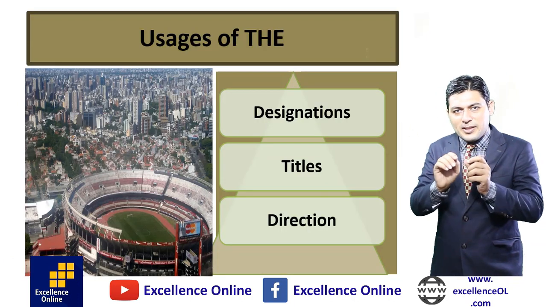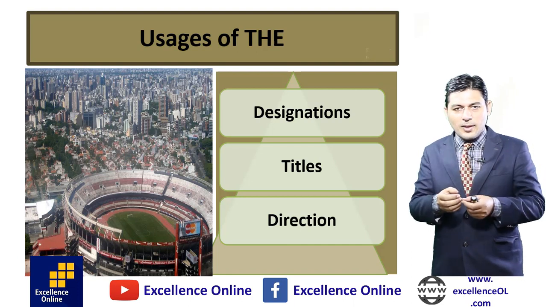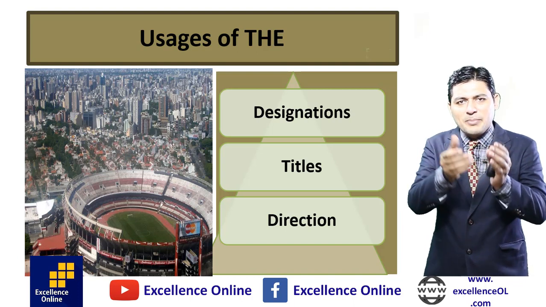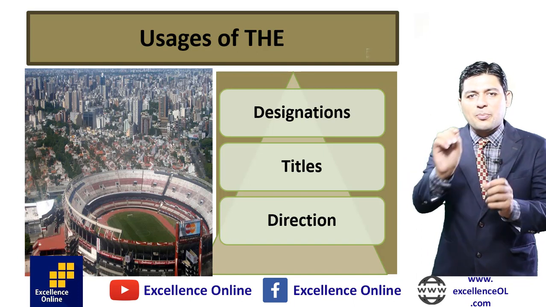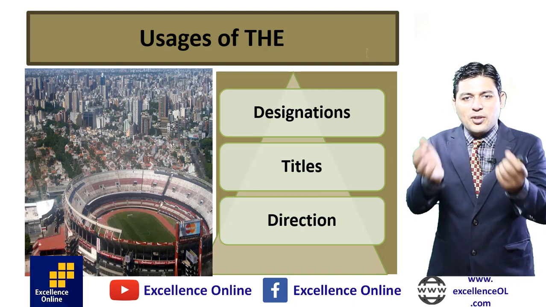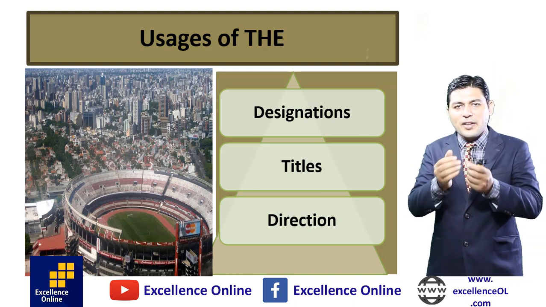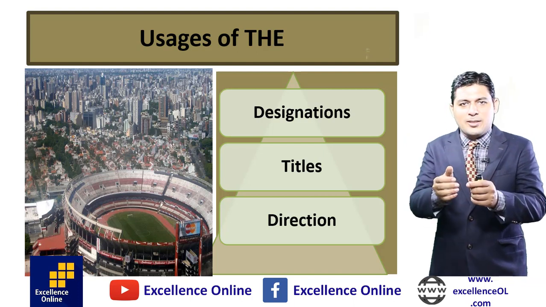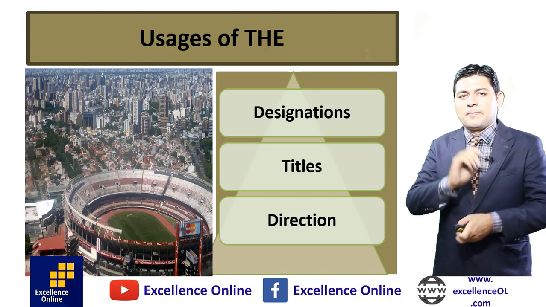One is designation. Designation means post we have got. Prime Minister, President, Governor, Deputy, Controller, Principal, Manager, these are all designations. Here we use the principal, the manager, the vice chancellor, the MD, right? These are all designations, whether it's a professional designation, social or governmental, non-governmental. In all kinds of designation we use the.